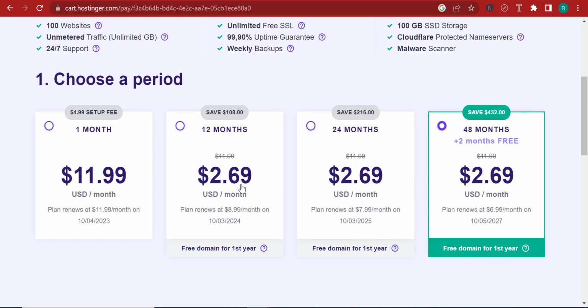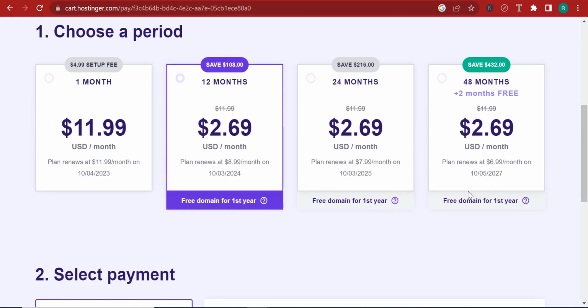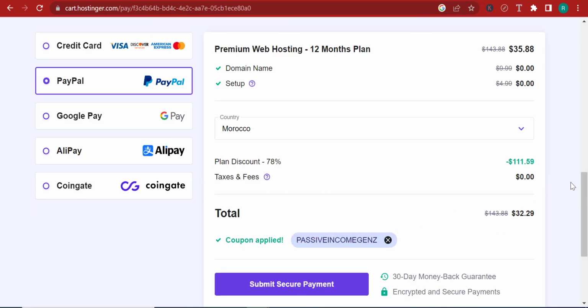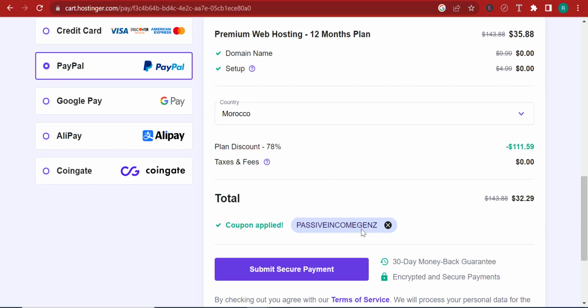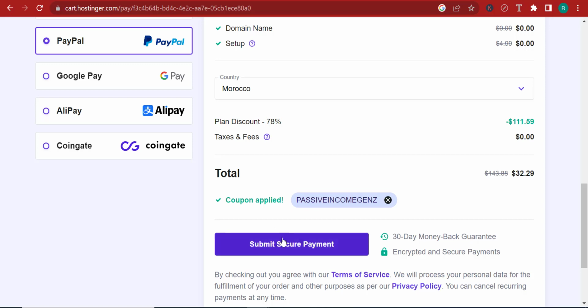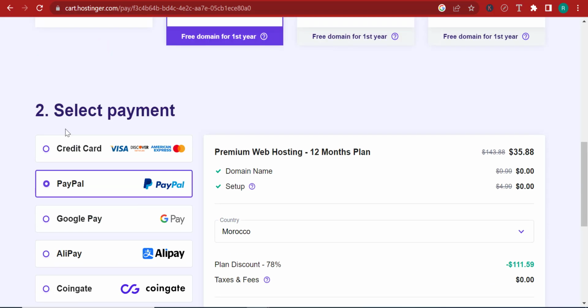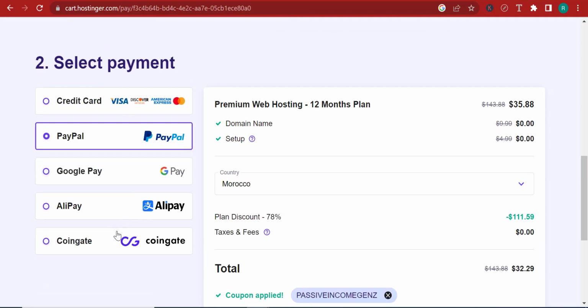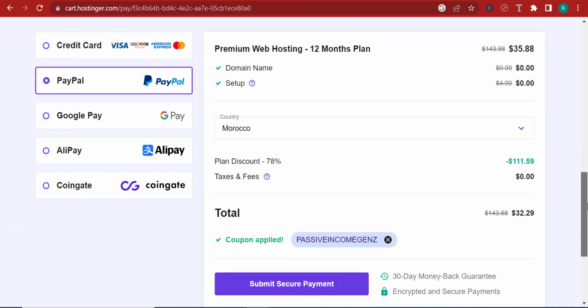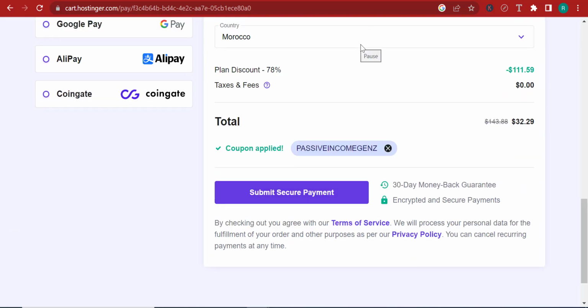So I'm just going to go ahead and purchase the 12-month plan instead of the 48-month plan. And I'm going to scroll down over here and click on Pay with PayPal. Make sure that the coupon code is applied, Passive Income Gen Z. And I'm just going to go ahead right now and purchase. I'm going to submit the secure payment and pay with PayPal. You can pay with credit card. You can pay with Google Pay, Alipay, different payment gateways. It's up to you. I just prefer to pay with PayPal for convenience. So I'm just going to go ahead and click submit and secure payment.